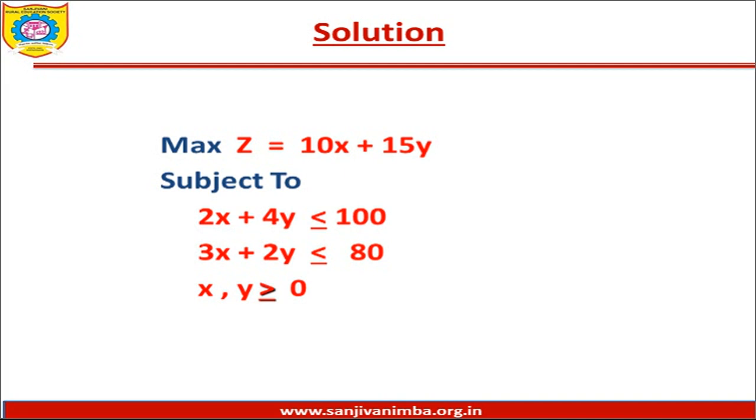So the equation is 2x plus 4y less than or equal to 100. Secondly, you are getting 80 pounds of steel alloy, and to manufacture 1 unit of deluxe you require 3 pounds of steel alloy. So to manufacture X units of deluxe you will require 3x pounds of steel alloy.